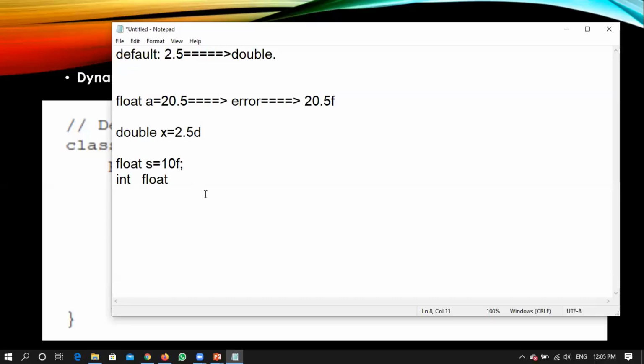In this case, it will not consider this as a normal integer, rather it will consider it as 10.0000, right? So even though you have attached an integer number, the data type was float, so it is putting the exact value as 10 point some zeros.